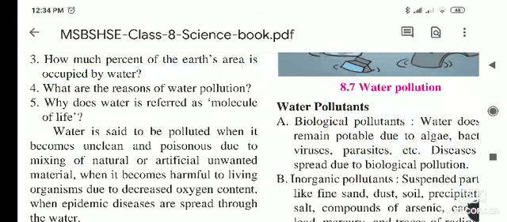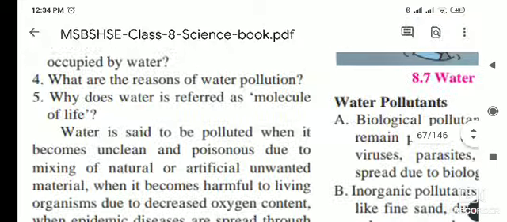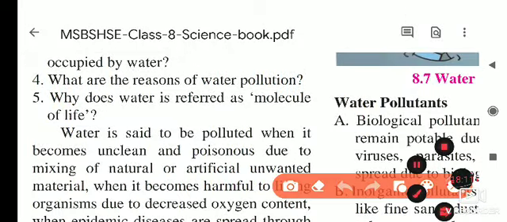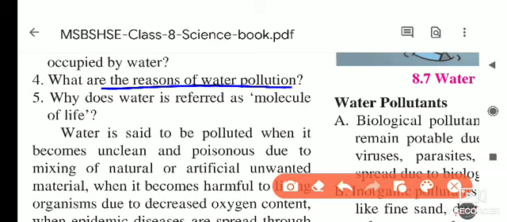Now next, what are the reasons for water pollution? Just now we discussed the pollutants: wastewater from factories and from houses. Chemicals, for example dyes from dyeing and textile industries, are present in wastewater from these factories, and it enters the water bodies and the water gets polluted.